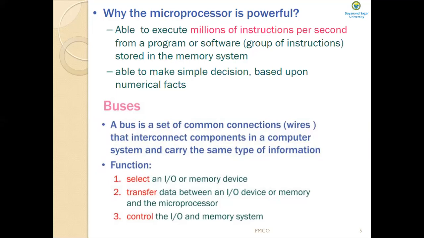The microprocessor connects to the memory and I/O devices through these buses. And what are the functions of the buses? The buses select an I/O or memory device. This is done by the control signals on the control bus.